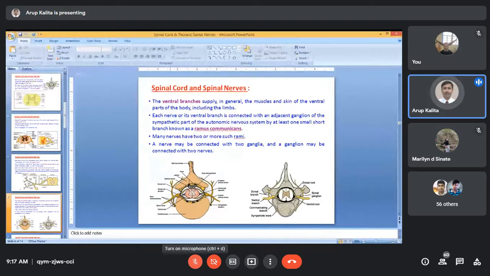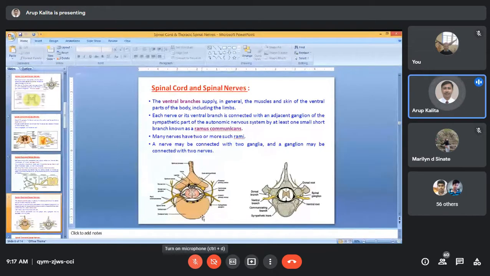Now, the autonomic nervous system involves both the cranial nerves and the spinal nerves. That ganglia is also present here, so you will be getting two ganglia here.